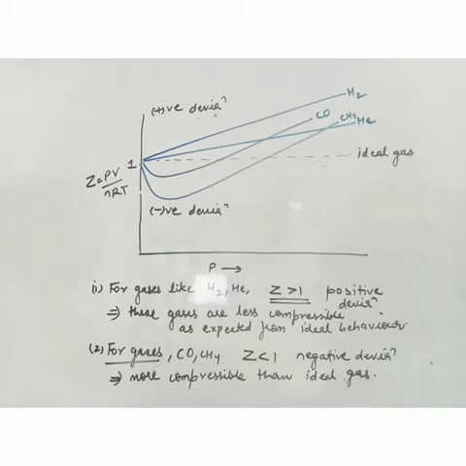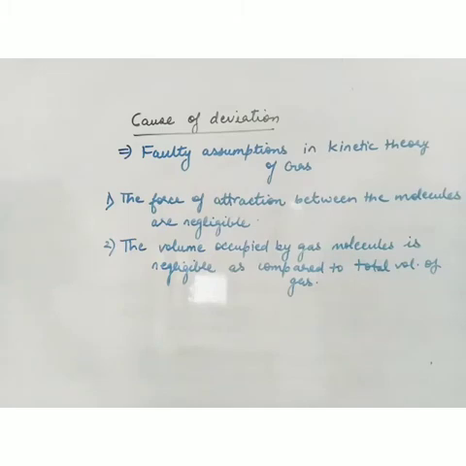So we have seen that none of the gases shows ideal behavior. The gases deviate, and this deviation is more when the pressure is high. When the pressure is low, the magnitude of this deviation is also very less. So this is all about the meaning of ideal gas, real gas, what is the meaning of deviation from ideal behavior, and how to measure this deviation. Now, why do the gases deviate from ideal behavior? What is the cause of deviation? Why are we not finding any ideal gas around us? Why do the gases around us deviate from ideal behavior? They are real gases.